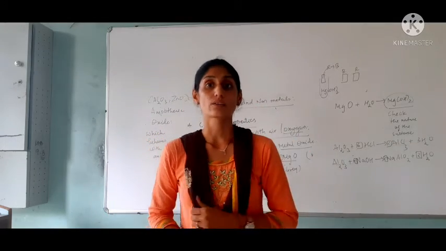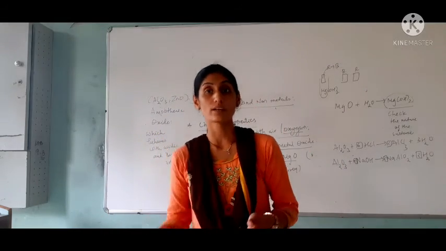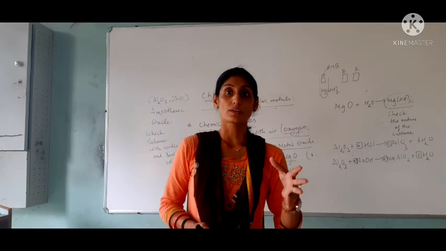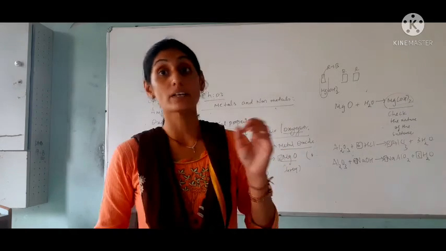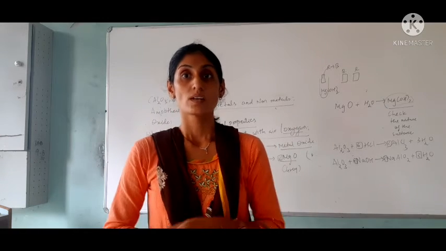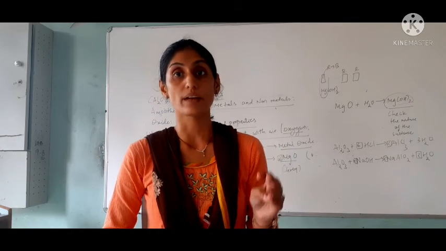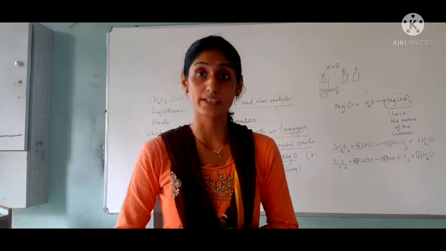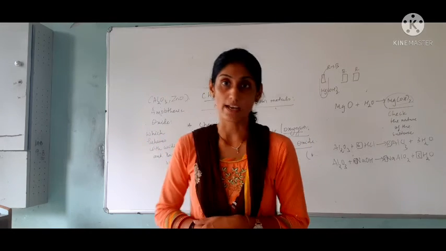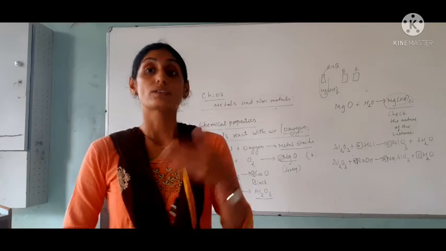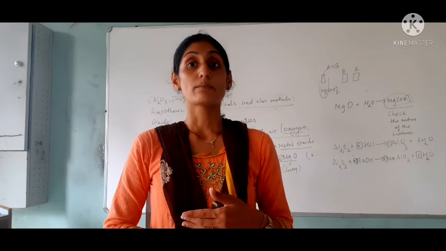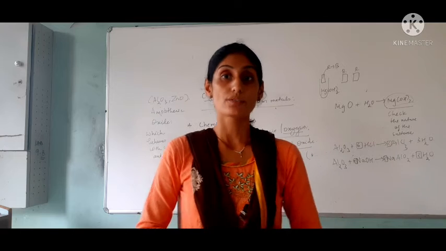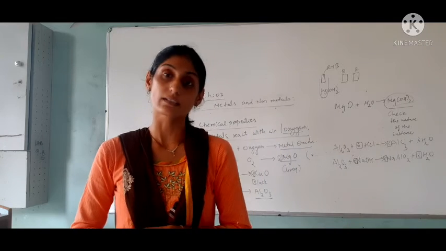Which metal will react faster, which will react slower, and which will not react at all? When we talk about sodium and potassium, they are highly reactive metals and react vigorously with oxygen. Then magnesium, calcium and iron just form a layer of oxide on them, and that is why they take some time to react with oxygen. Iron blocks take longer to burn, but iron powder burns easily.